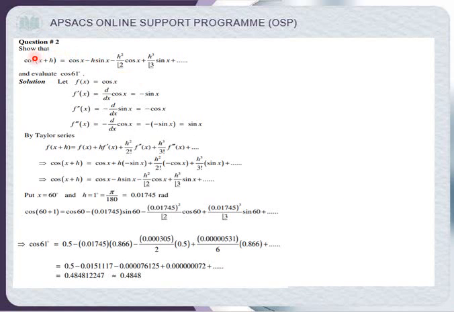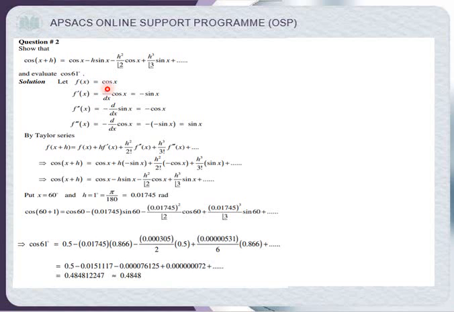Now question number 2, show that cos of x plus h is equal to this, and this is the factorial sign. Okay. Factorial means 2 factorial means 2 ones are 2. Now f of x is equal to what? And evaluate cos 61 as well. Okay. f of x is equal to cos x. Why? Because the function is cos of x.